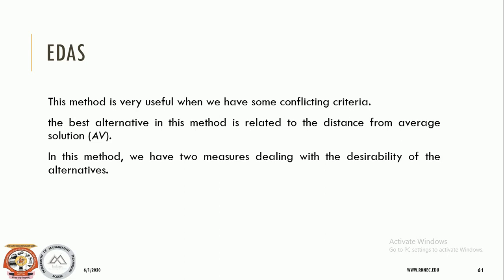The evaluation based on distance from average solution, that is EDAS, is a new and efficient MCDM method. It has been developed recently. The desirability of an alternative in this method is determined based on its distance from an average solution, because the average solution is determined by the arithmetic mean. The EDAS method can be efficient for solving stochastic problems.